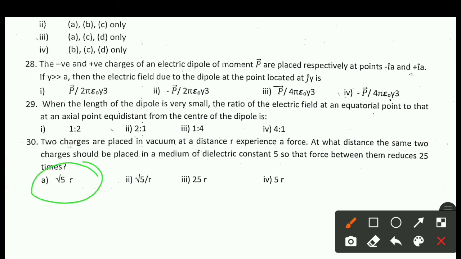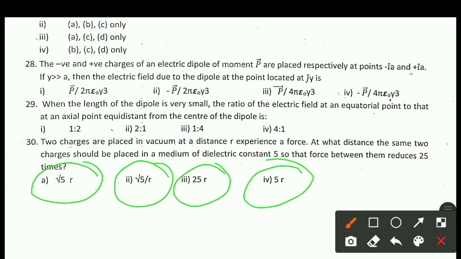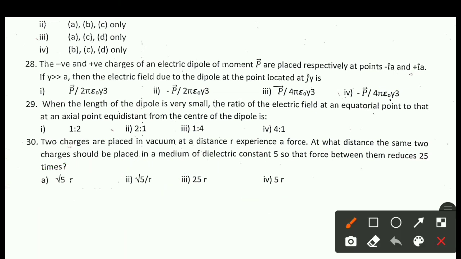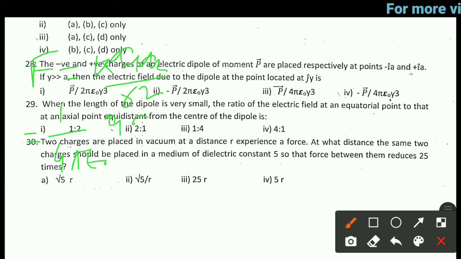Option A, root 5 r, option B, root 5 by r, option 3, 25 r, option 4, 5 r. We know that F is equal to k Q1 Q2 divided by r square, where k is equal to 1 by 4 pi epsilon naught. So F is 1 by 4 pi epsilon naught Q1 Q2 divided by r square.